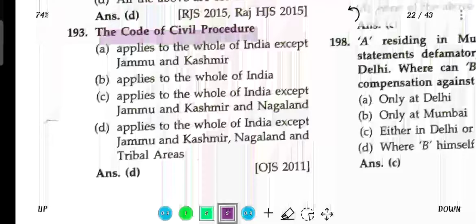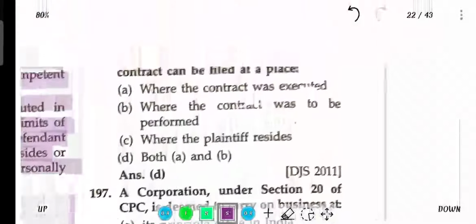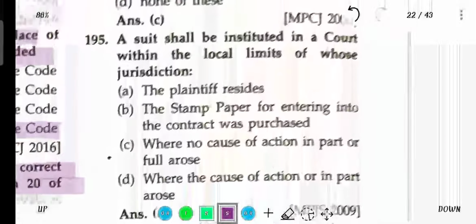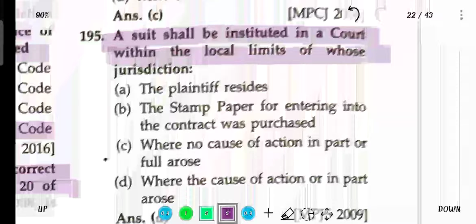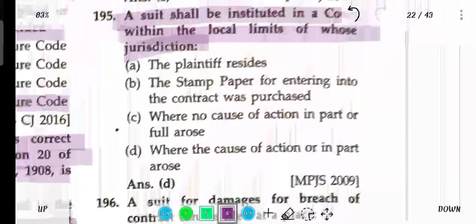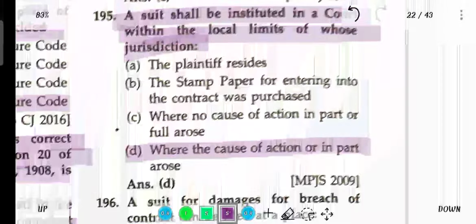CPC applies to the whole of India except Nagaland and tribal areas. Mohan, residing in Mumbai, beat Sohan in Delhi. Sohan can sue Mohan in either Mumbai or Delhi. A suit shall be instituted in the court within the local jurisdiction of which the cause of action in part arises.